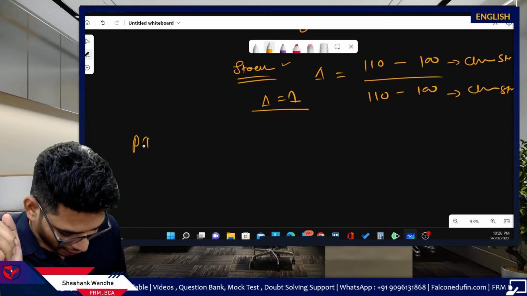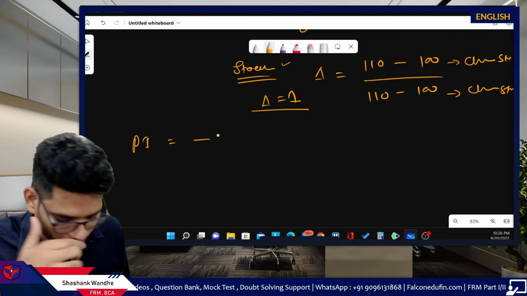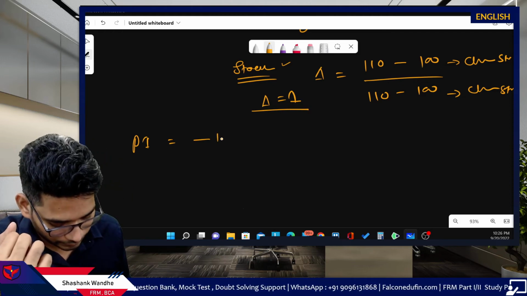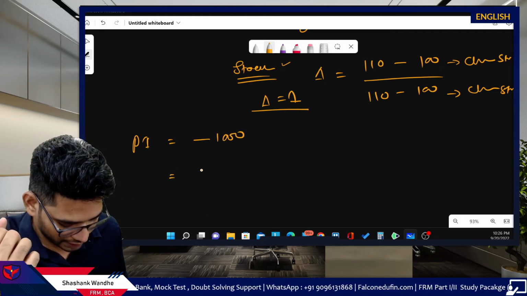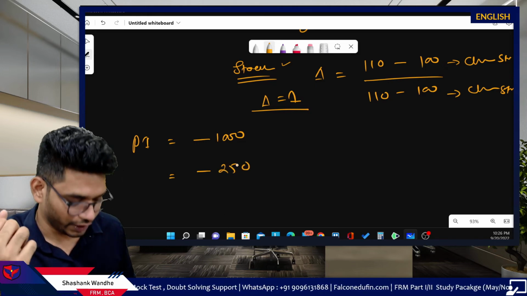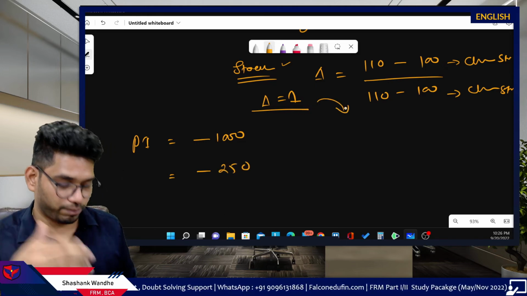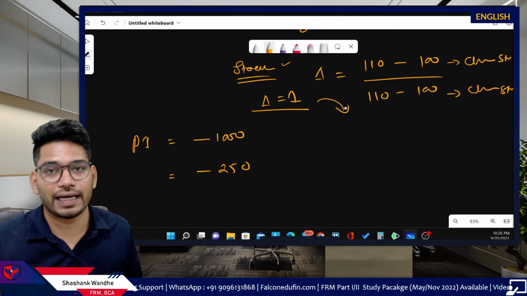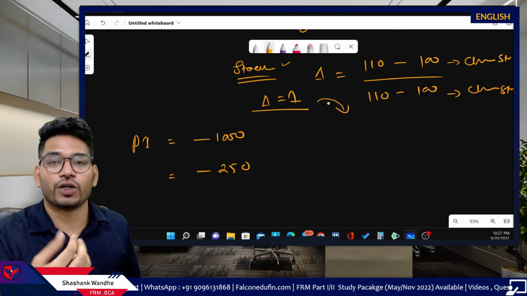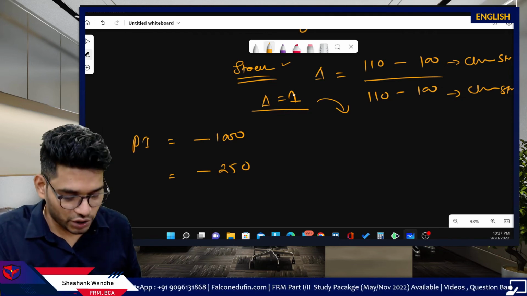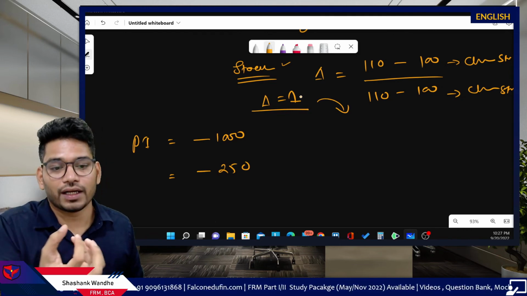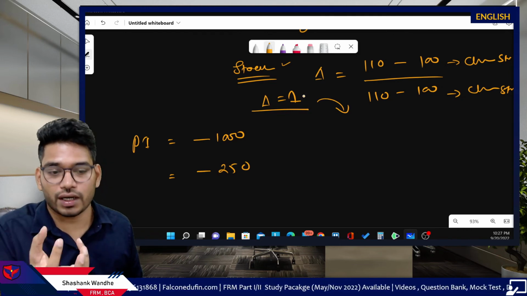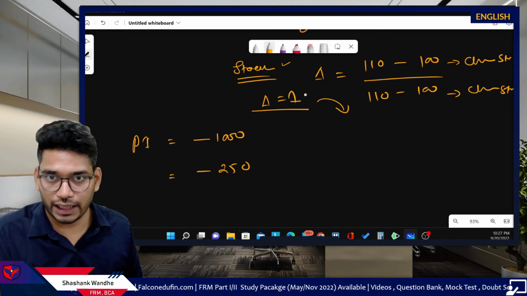Now if you have a portfolio which has a negative delta of 1000 and a second portfolio has a negative delta of 250, how many positions in stock do you need to take to bring the opposite delta? Simply, we know stock has a positive +1 delta. If you take the long position in stocks, it will bring positive delta, right?